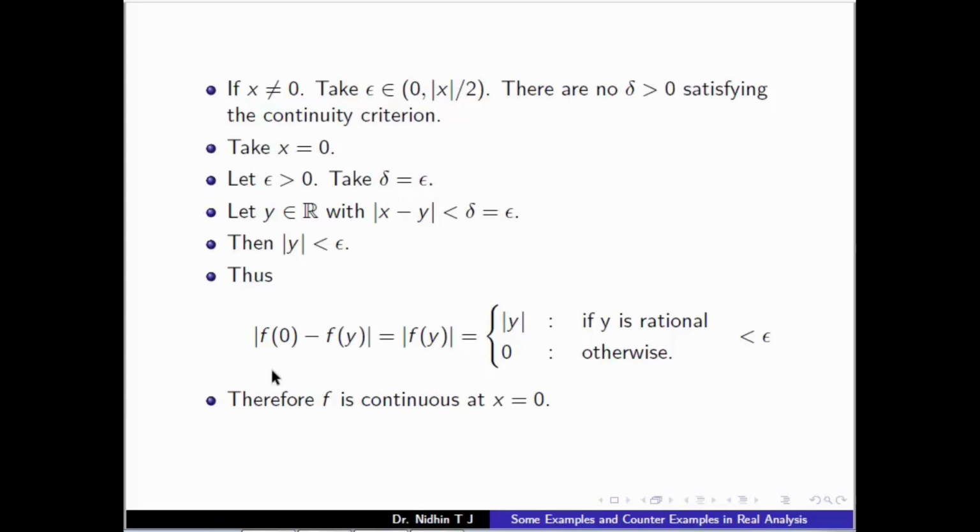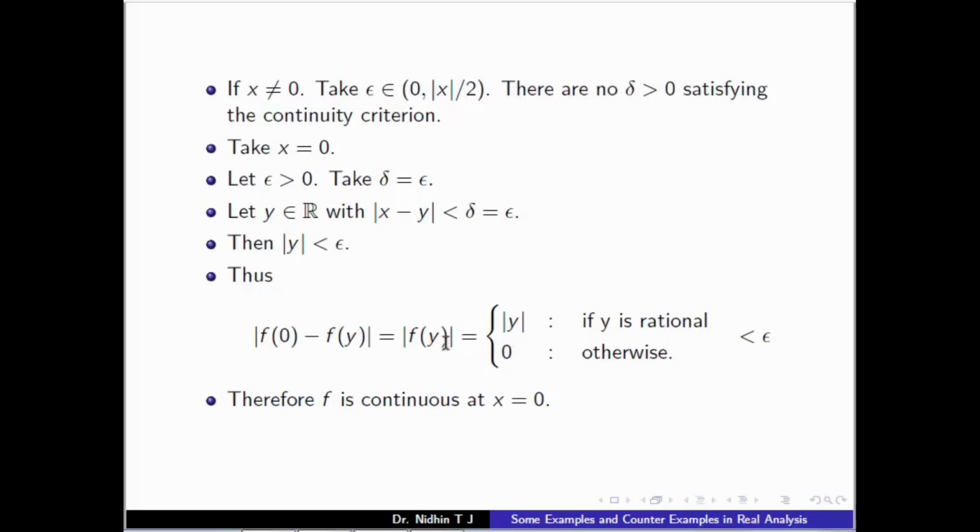Then consider the modulus of f of 0 minus f of y. Since the value of f of 0 is 0, this becomes mod f of y, and by the definition, f of y is mod y if y is rational and 0 otherwise. So mod y is less than epsilon and 0 is anyway less than epsilon.